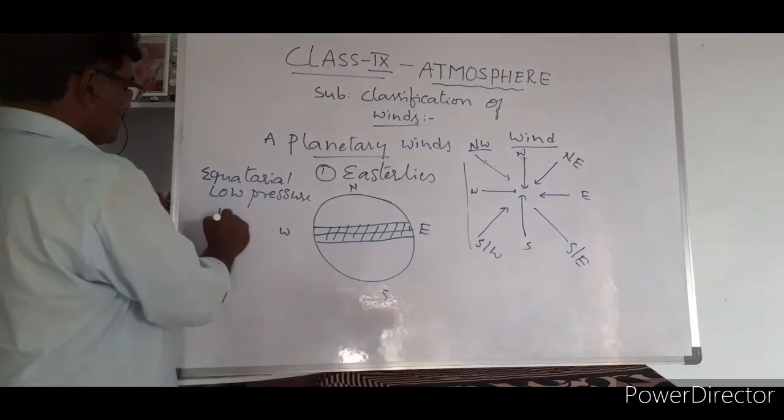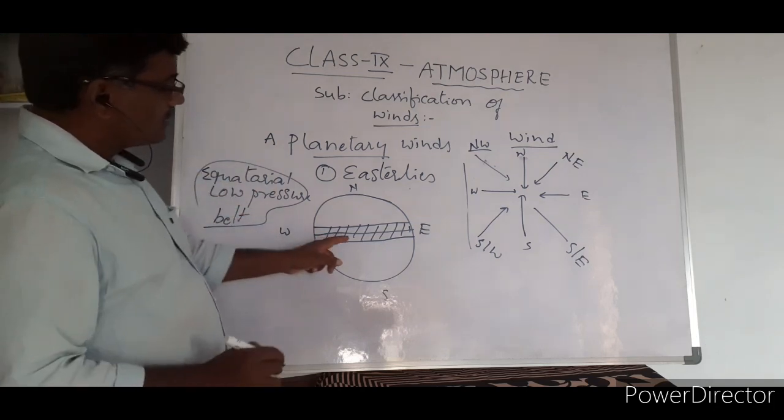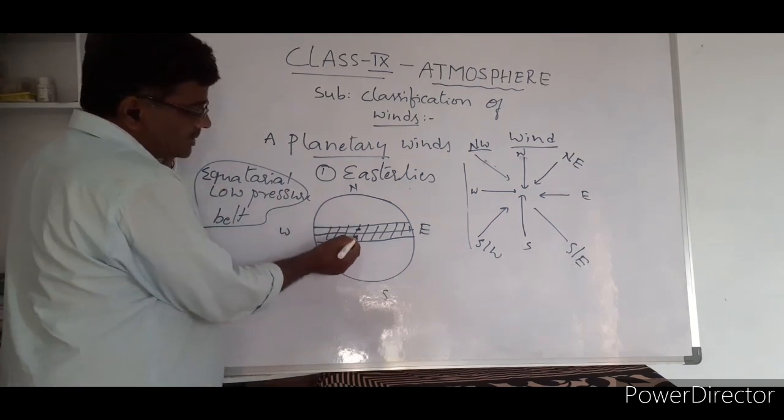This point is to be taken. What do we call this one? Equatorial low pressure belt, in the northern and southern hemispheres.